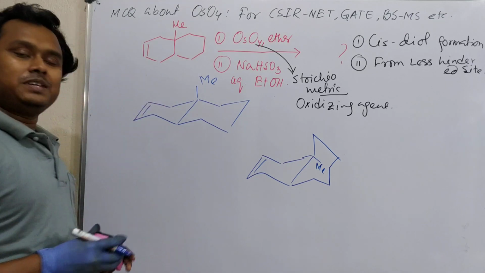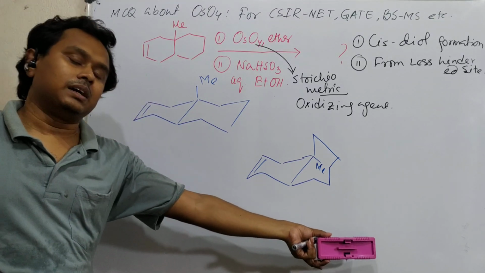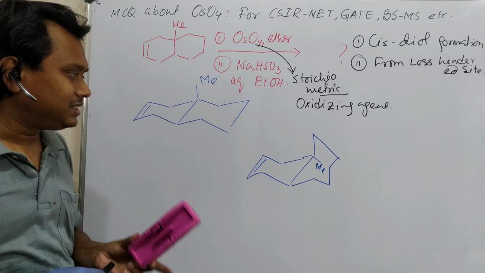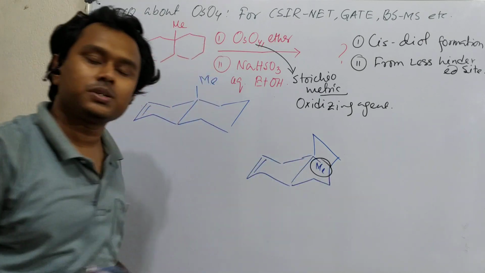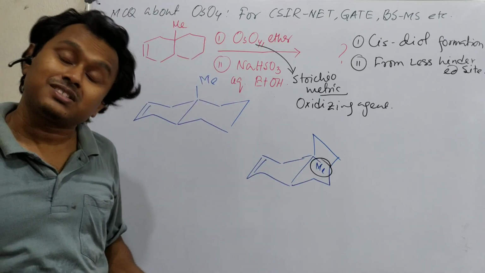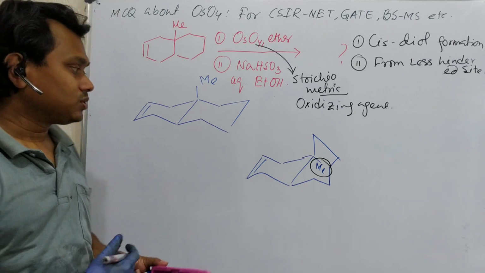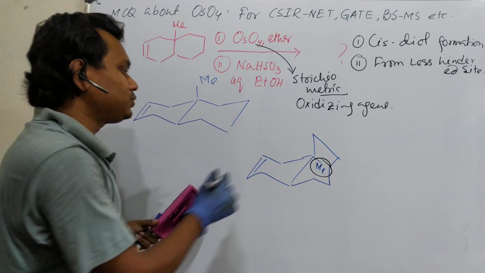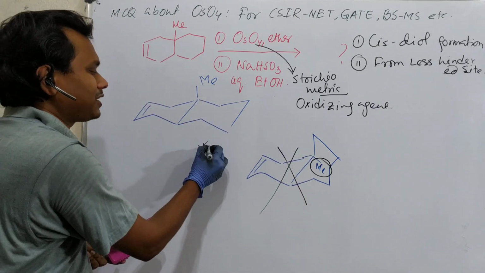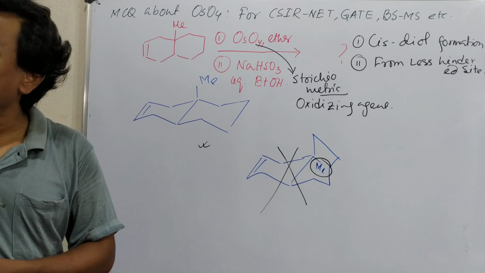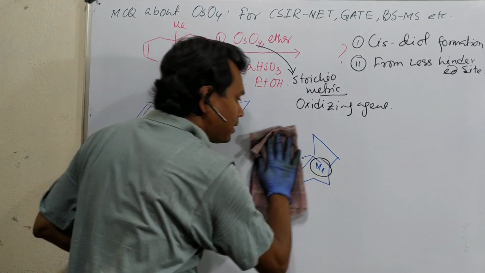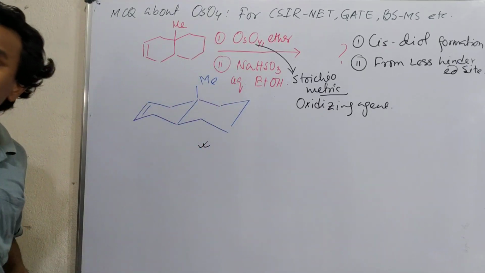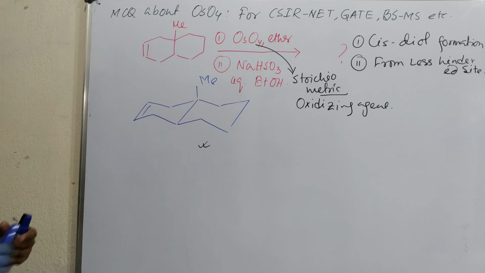Why this? See, in all the options I have given, I have provided this methyl in the equatorial position. So from that, you need to understand what I am asking you. This cannot provide any of the options, so it is not possible. Actually given is this one. I believe such kind of things are common sense, and it develops first of all by logical practice every day, and second by a cool mind at the exam hall. So this we understood.